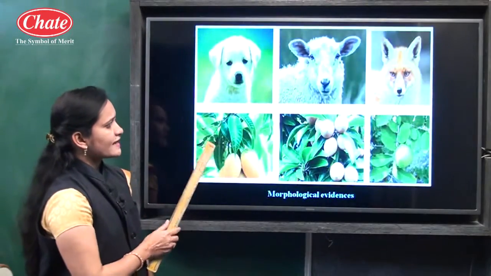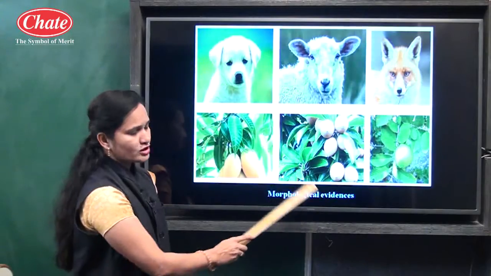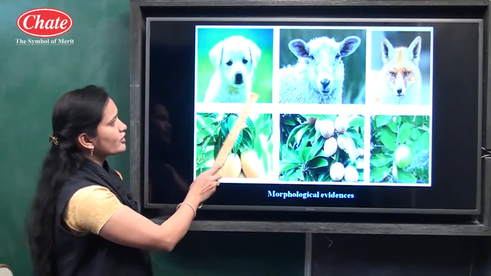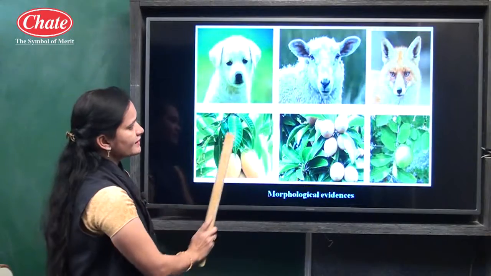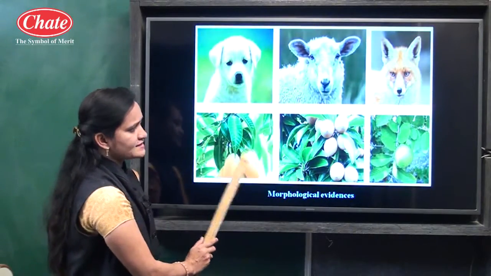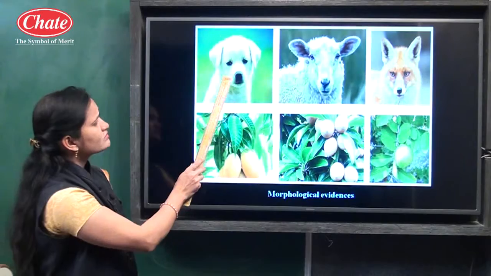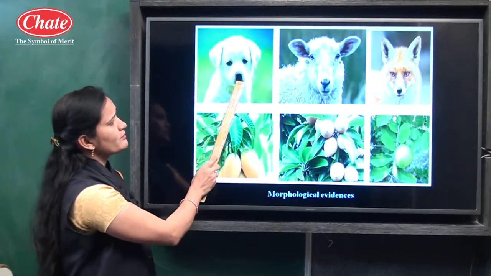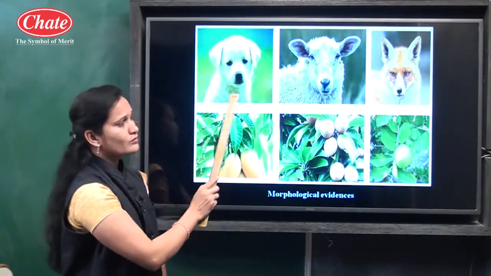So observe this diagram carefully. These are some pictures related to the morphological evidence. You can see different animals, and below them different plants, but you can see similarity in the position of the eyes, mouth, nose, ears and body hair.